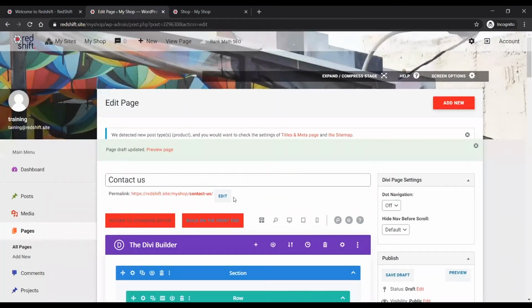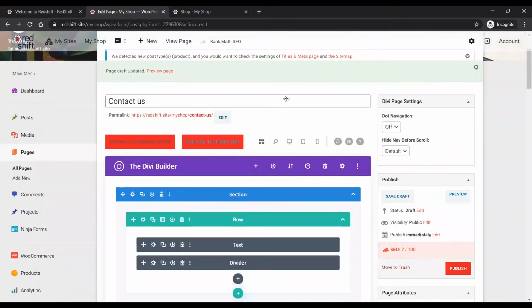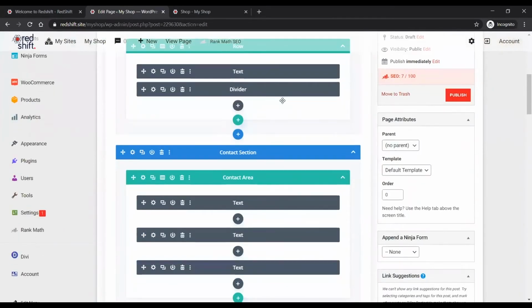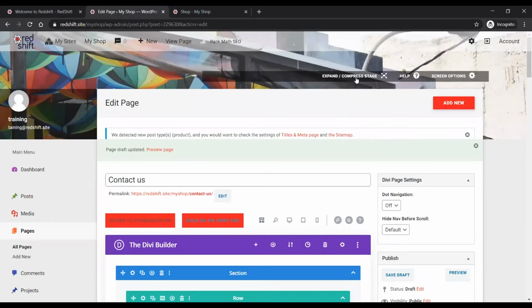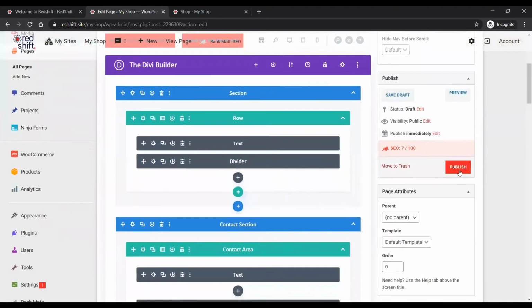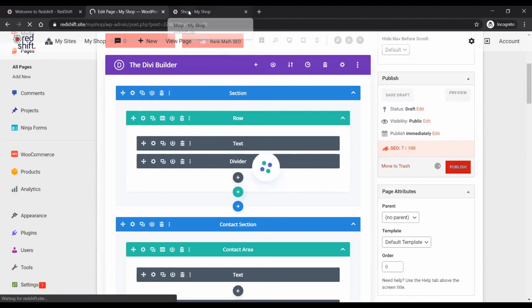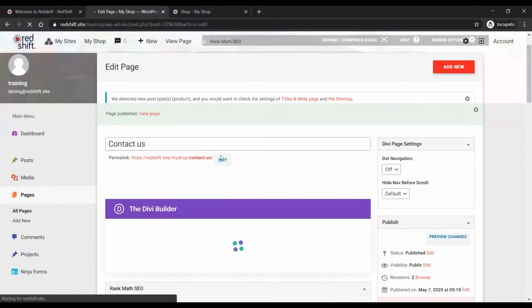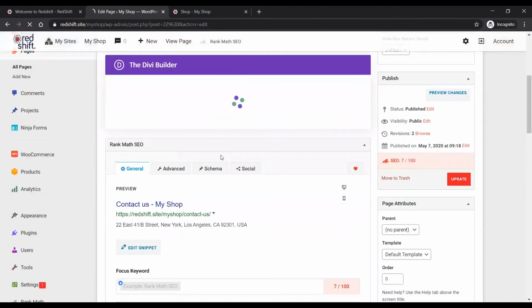It's just better for you. You'll look more original. All right, so I'm going to just publish it like that. But that doesn't mean that it now appears on my website. Just simply publishing a page doesn't actually add it to your menu, okay?